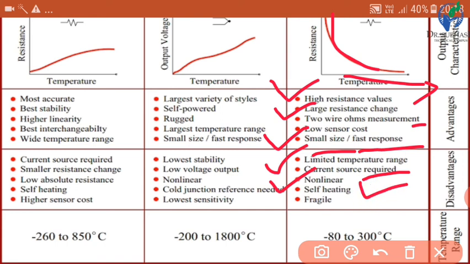Because of resistance, whenever current flows through a resistance, the I square R losses are there, and due to this I square R loss, heating will be there. So there is self heating. Then fragile. So these are the disadvantages.